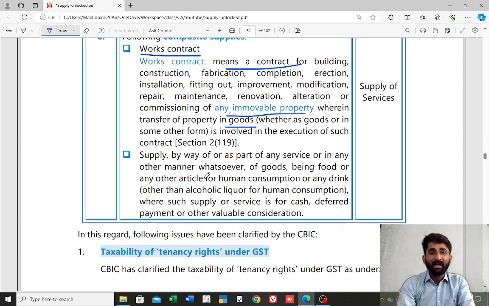Next one, supply by way of or as a part of any service, or in any other manner whatsoever, of goods being food or any other article for human consumption or any drink.